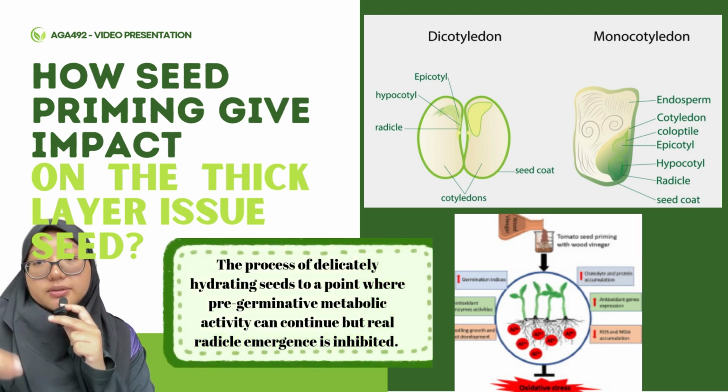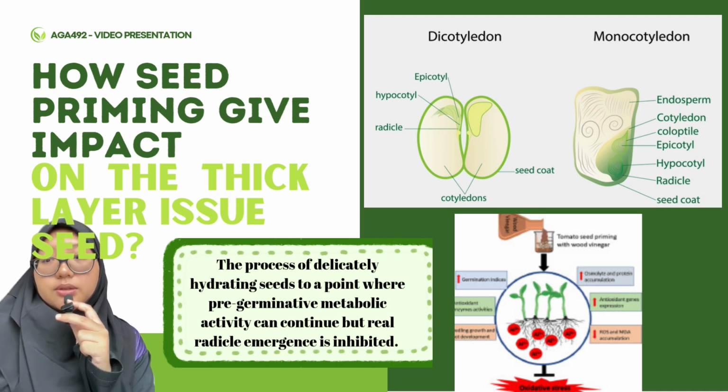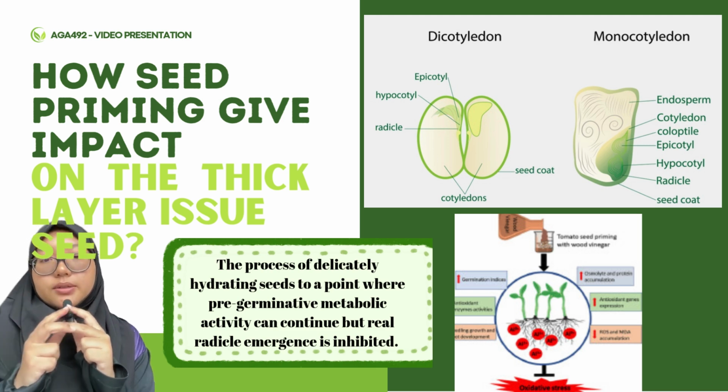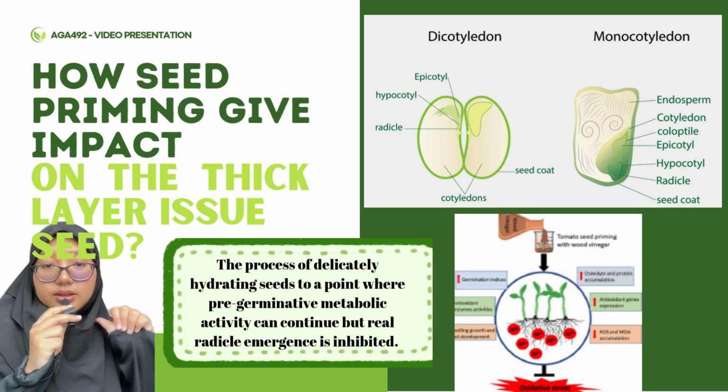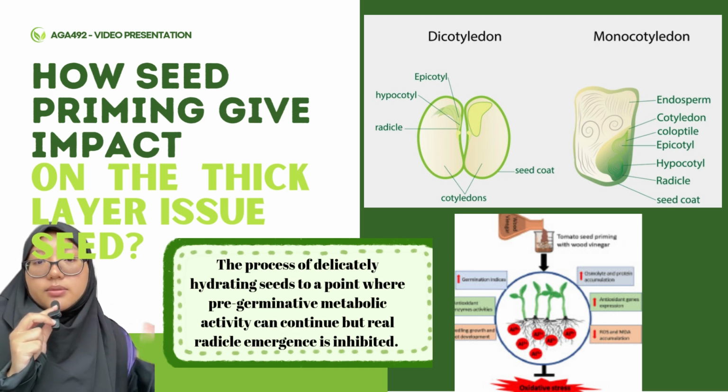Okay, next we must tell how seed priming gives impact on the thick layer coat seed issue. It is the process of delicately hydrating seeds to the point where the pre-germinative metabolic activity can continue, but real radicle emergence is inhibited. In seeds we have dicotyledon and monocotyledon types, and seed priming has an impact on both types.